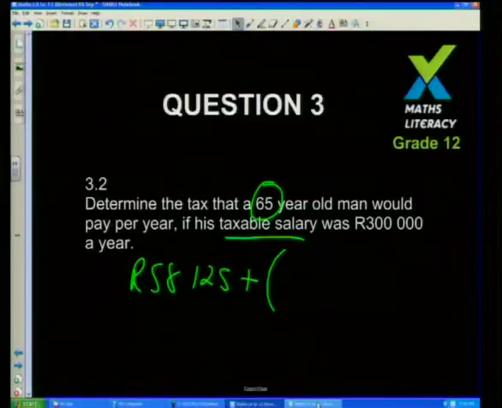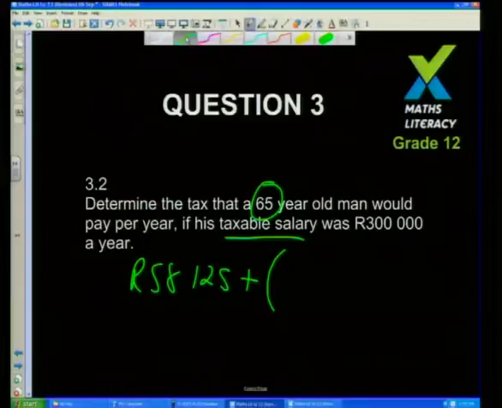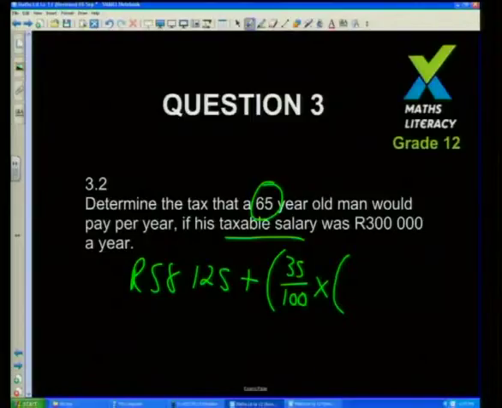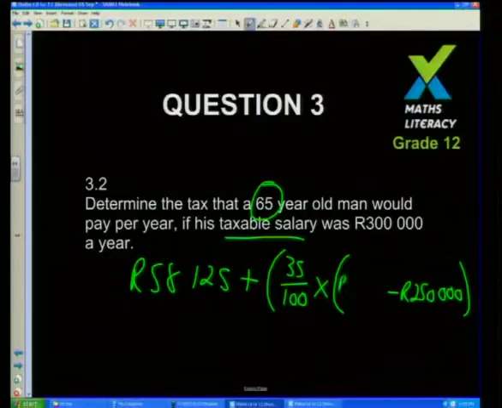Now, what are we earning? We're currently earning 300,000 a year. So how much is above 250? 50,000.